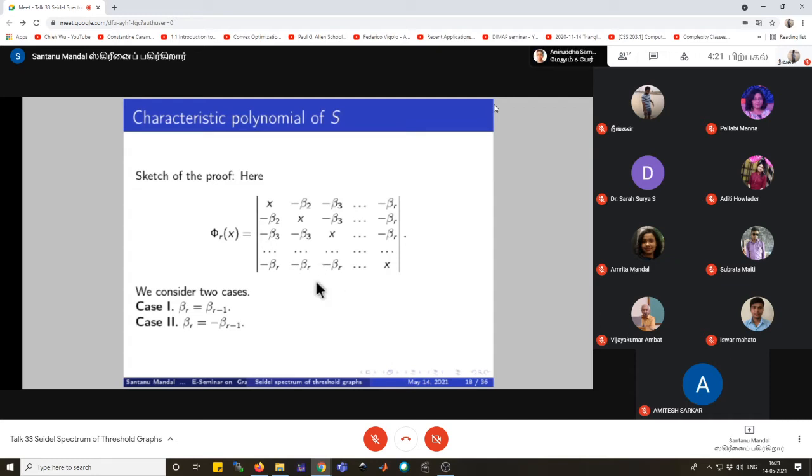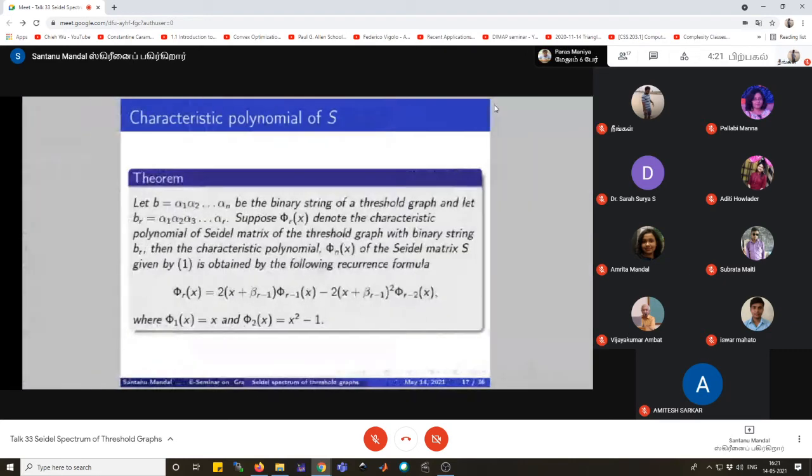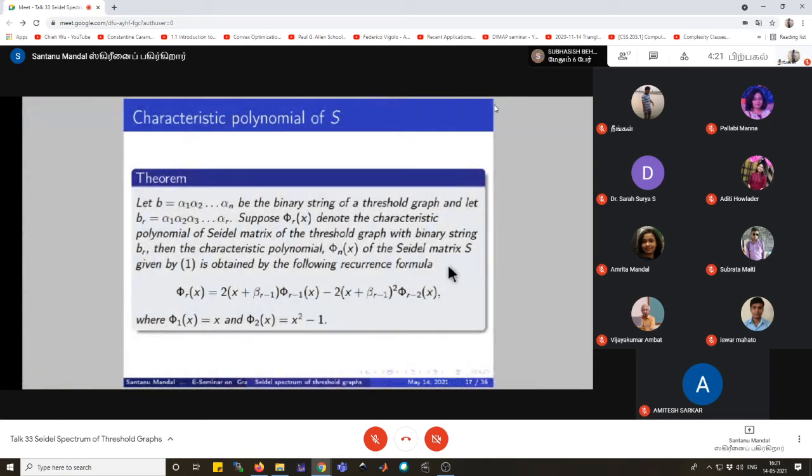So that is why we are considering two cases. Performing a few matrix operations, we can see that the characteristic polynomial of this matrix can be formed in this way.